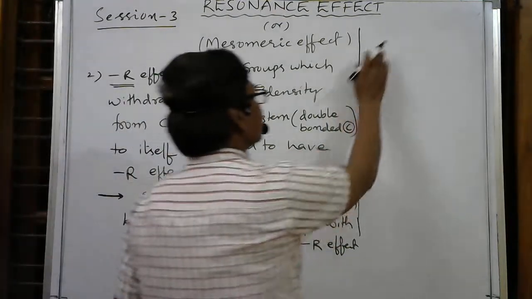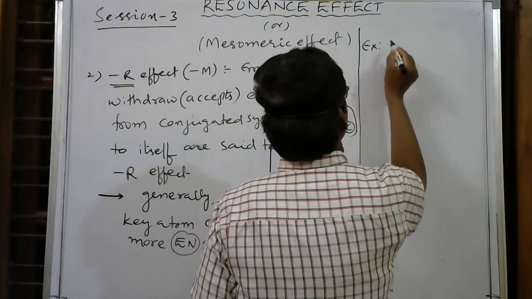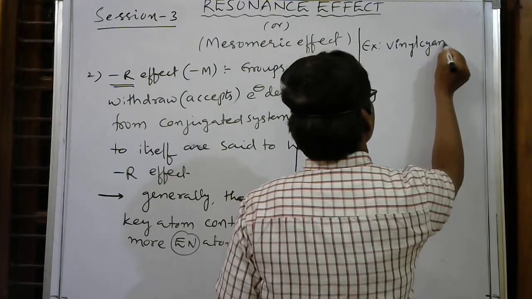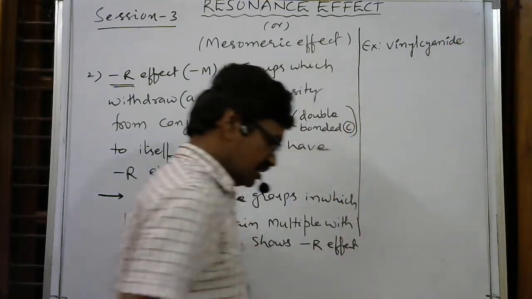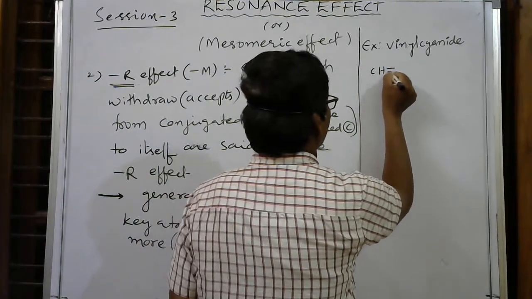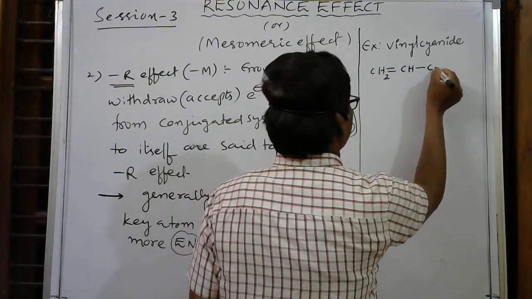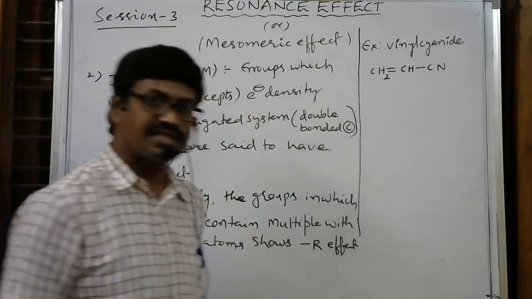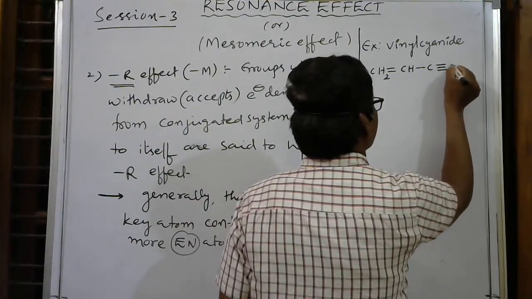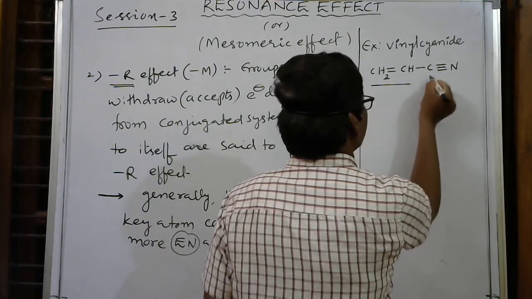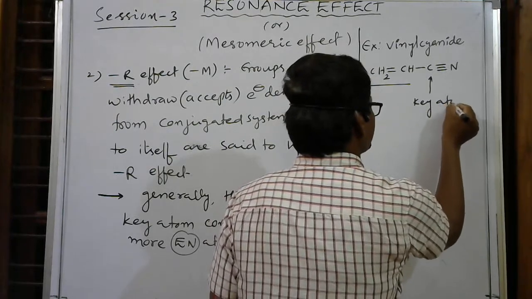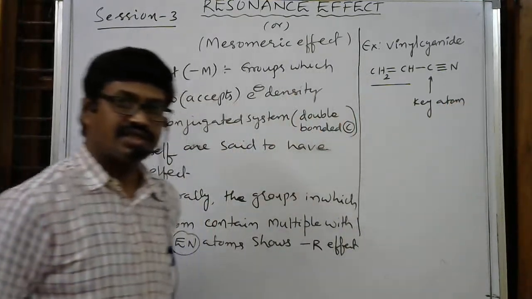For example, here I am taking vinyl cyanide. CH2 double bond CH, then CN, but I am writing the cyanide as triple bond N. So this is the conjugated system, and this is the key atom. Carbon is called the key atom.